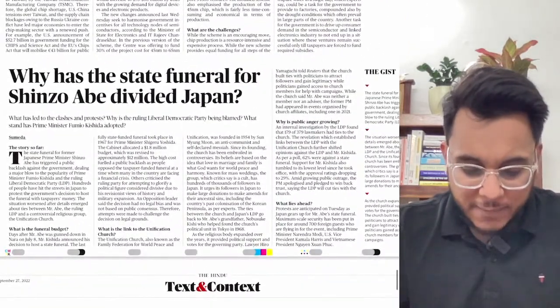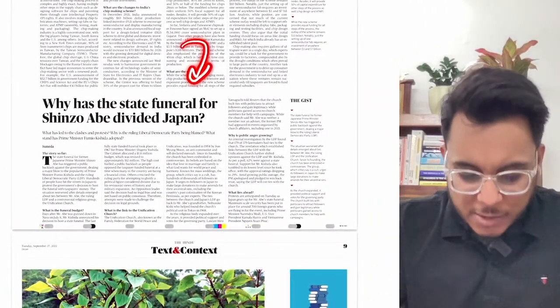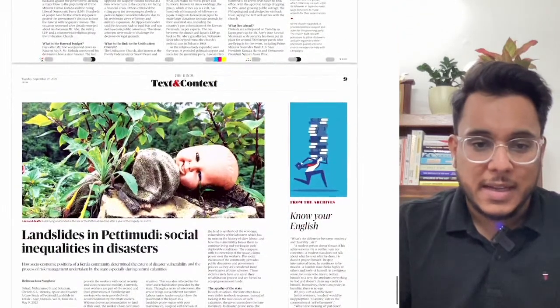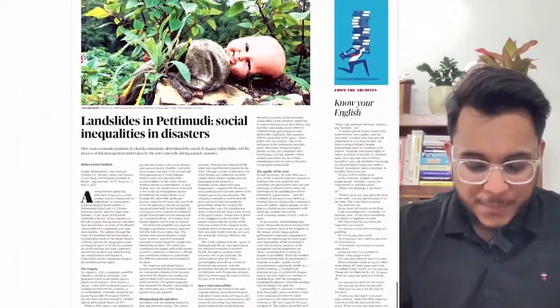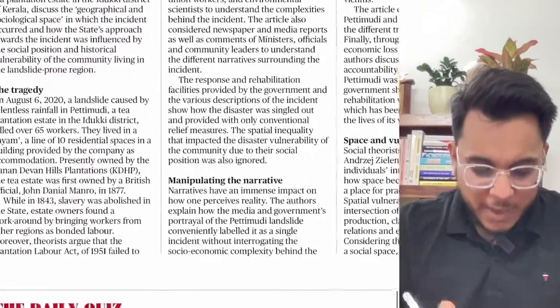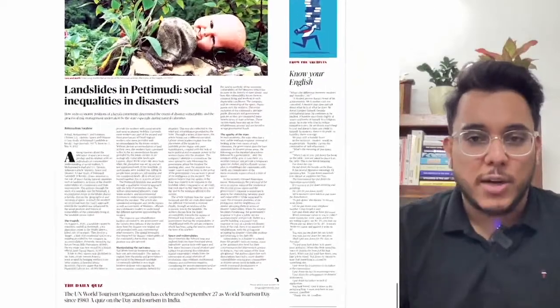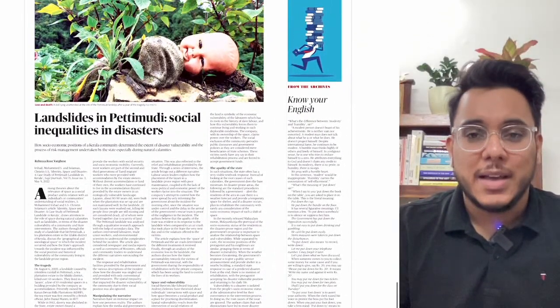Then, why has the state funeral for Shinzo Abe divided Japan. So there are conflicts etc. that are happening on this particular line. Then moving on, the landslides in Pettimudi. Now this particular article is talking about the landslide in Kerala that came. So all the details, how many workers died and all those kinds of things are talked about. This article is more literary, it has been written in a literary sense.